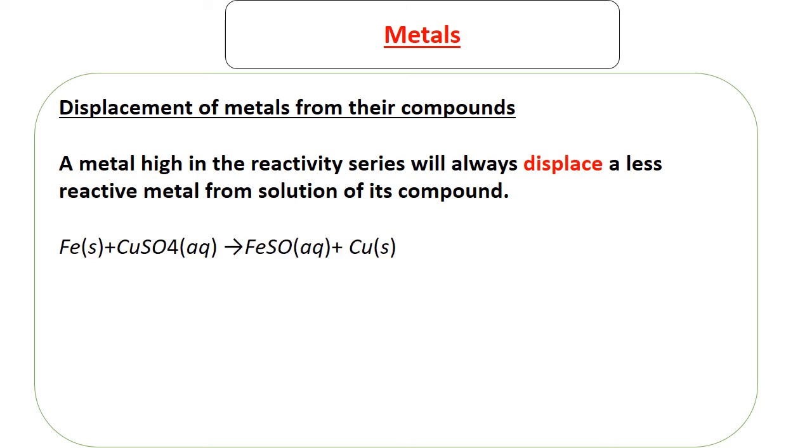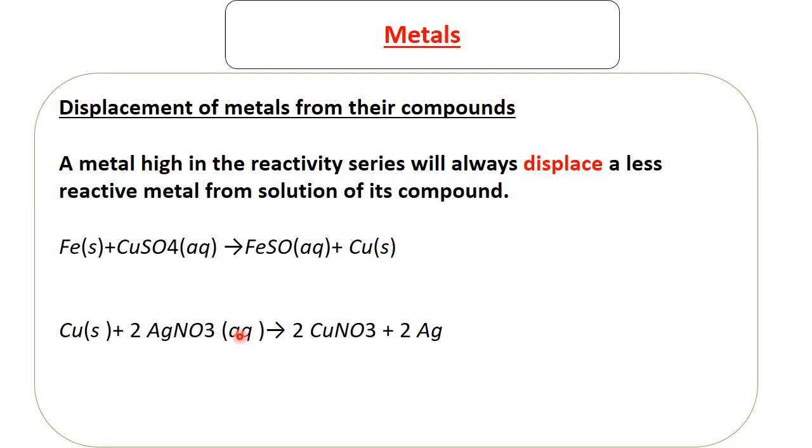For example, copper sulfate. So iron is more reactive than copper on the reactivity series. So when you combine iron and copper sulfate, iron is going to take the place of copper, such that we're going to have iron sulfate and copper is going to be ejected here as a free element. So here there are some errors in terms of the chemical formula, but what to get is the place of copper is going to be taken by iron.